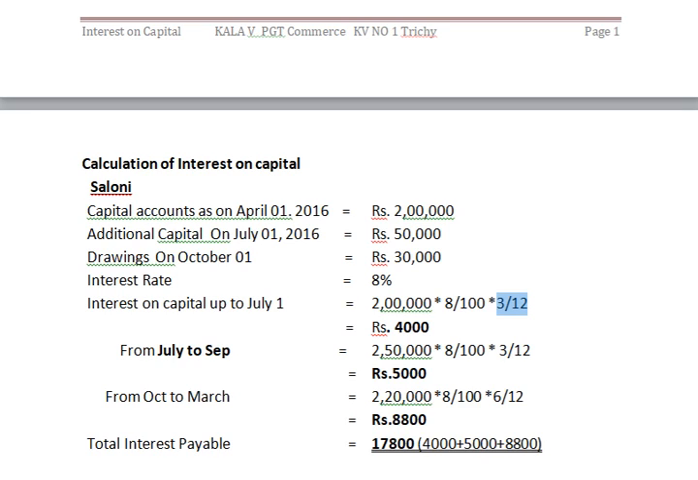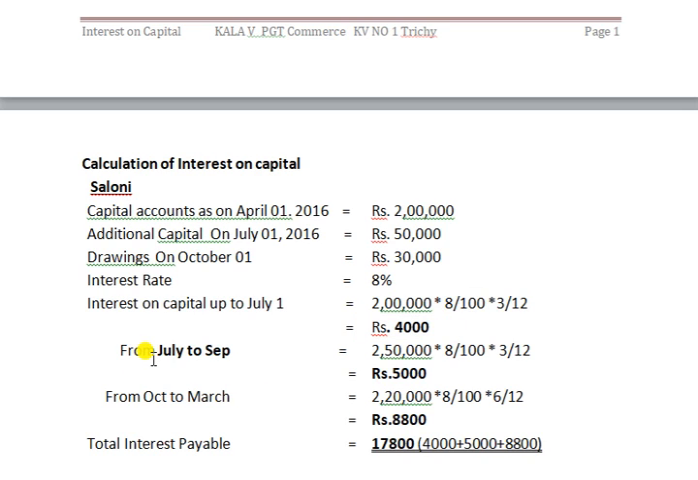So we are counting up to June 30th, the last day of June. April, May, June, 3 months are there. So 3 by 12, where 12 means the total months. Calculating, we are getting rupees 4,000.